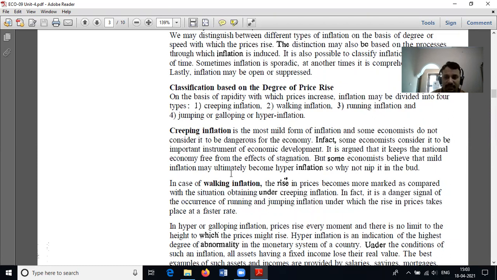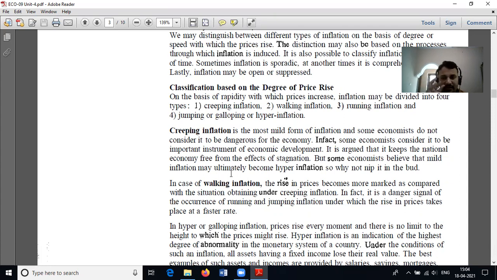It is an inflationary situation in which the national economy is free from the effects of stagnation. That means it is a situation where there is a mild inflation.